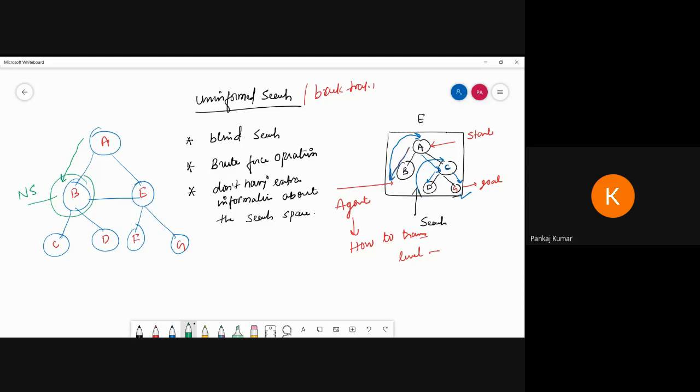So we can also add this point: what is the knowledge regarding this algorithm?